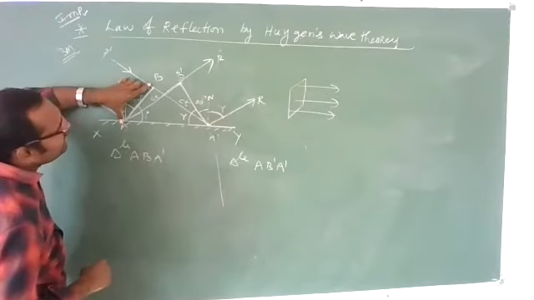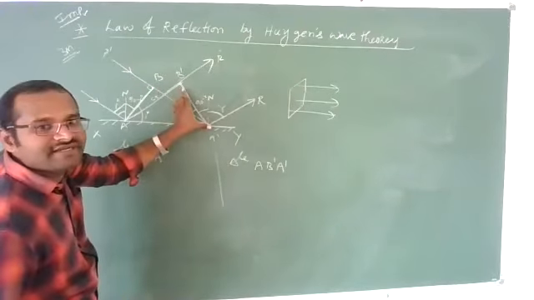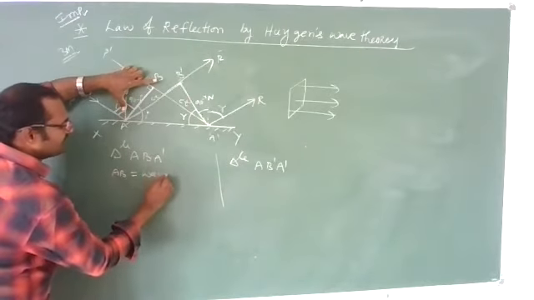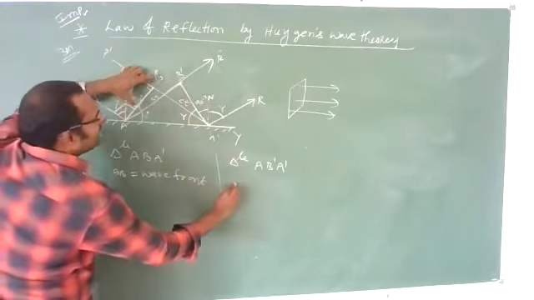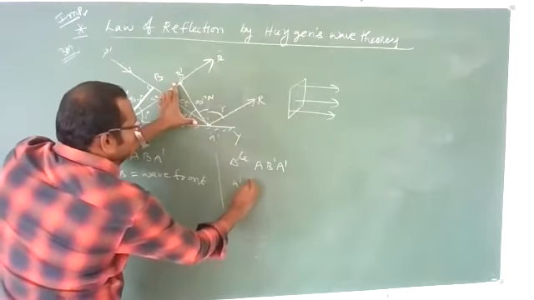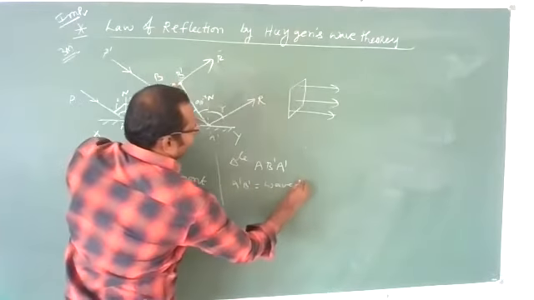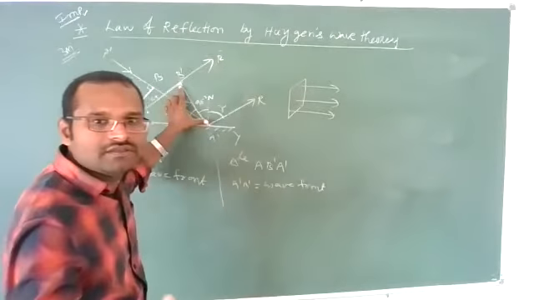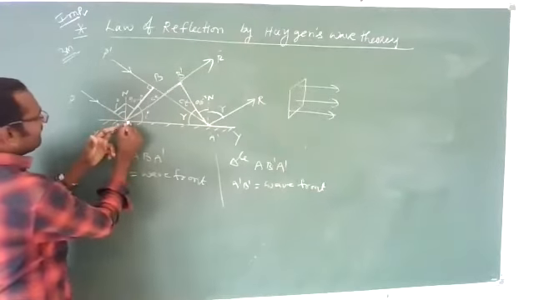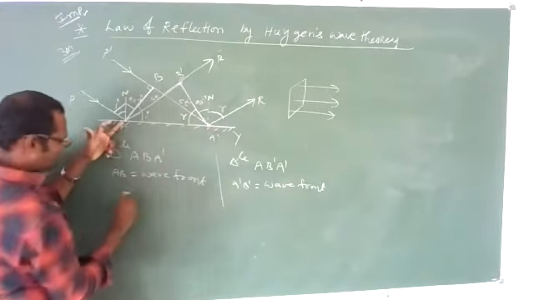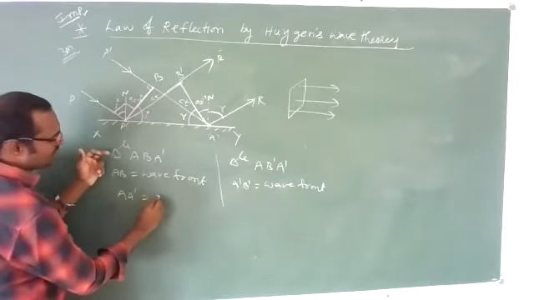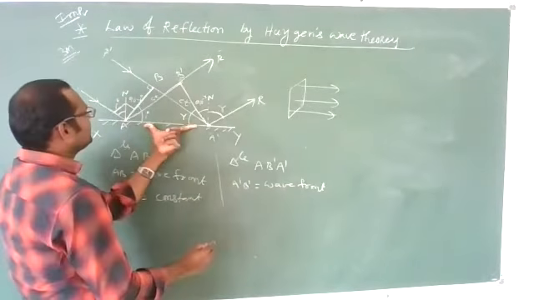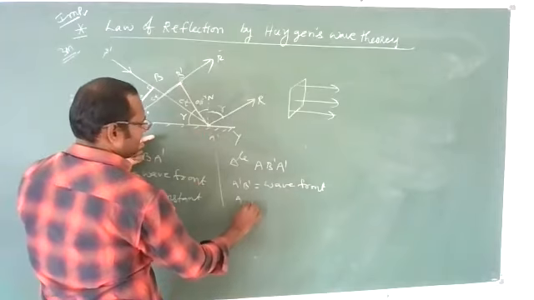AB is a wavefront, A dash B dash is also a wavefront. That means this length should be equal. Next, A dash is some constant length, and here also there is A dash.